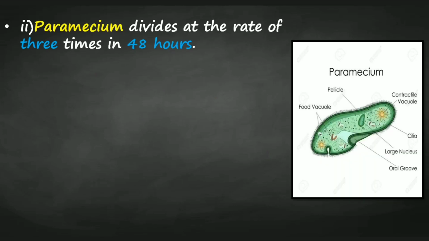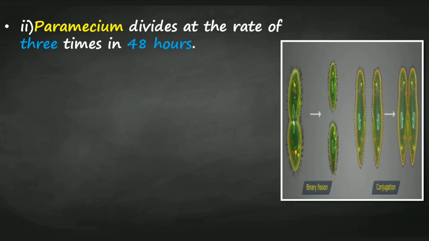Paramecium. The shape of the paramecium is slipper shaped, and it undergoes division both by binary fission and conjugation, dividing at the rate of 3 times in 48 hours. If all the paramecium survive, then the mass of paramecium would be approximately equal to 10,000 times the mass of the earth.